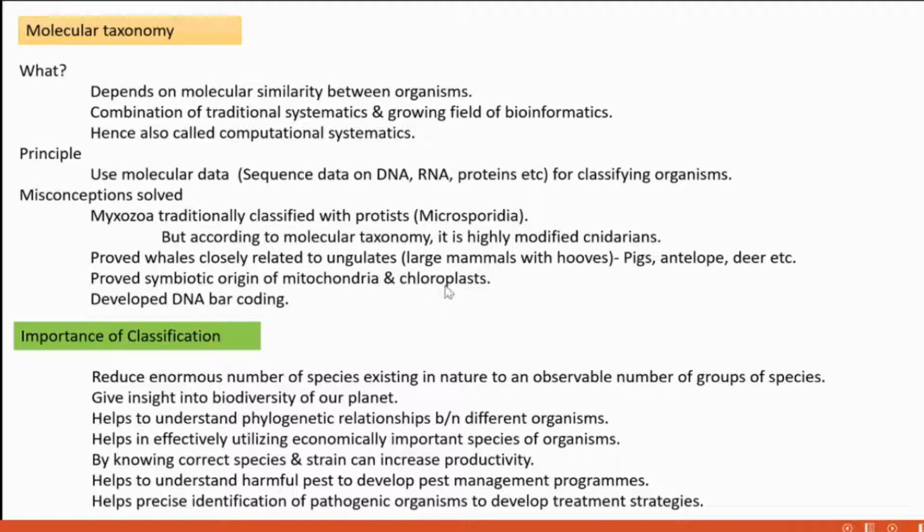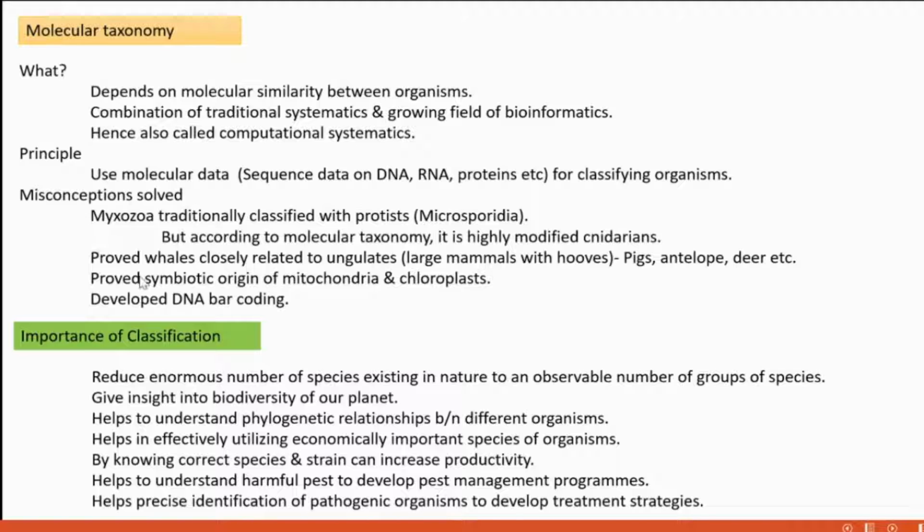Mitochondria and chloroplasts, now present in plant and animal cells, were primitively free prokaryotes. That was also proved with molecular taxonomy.